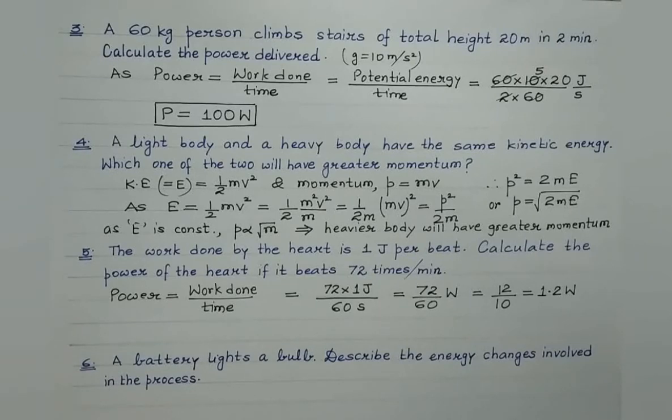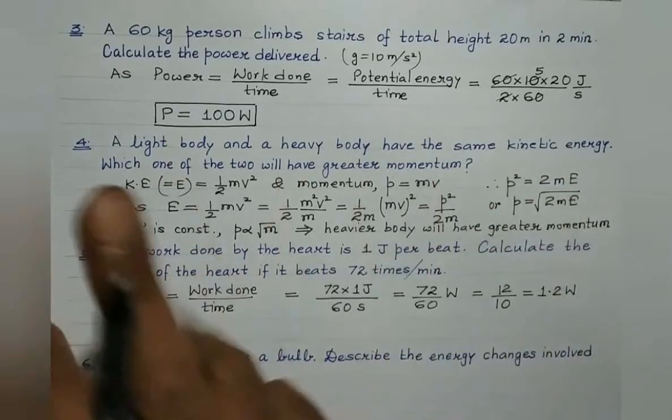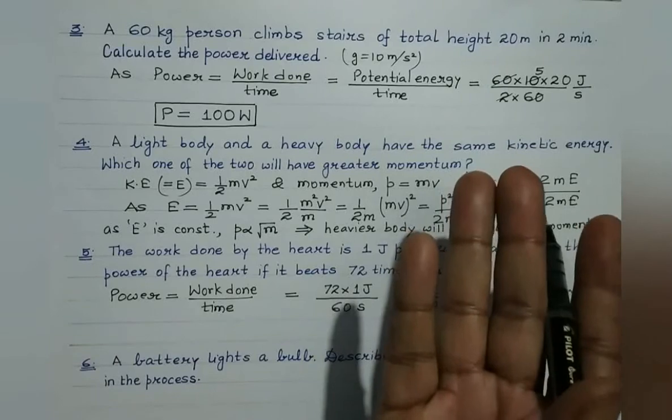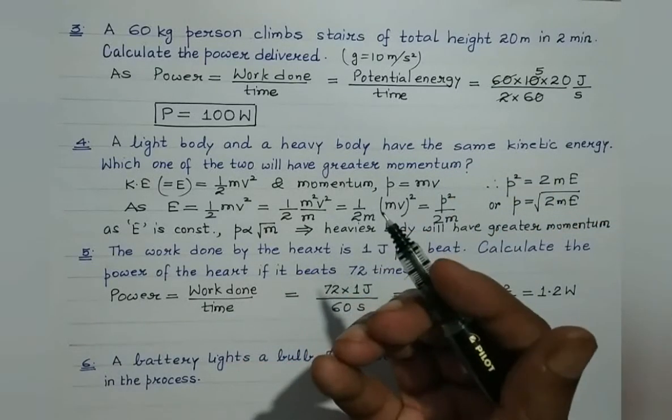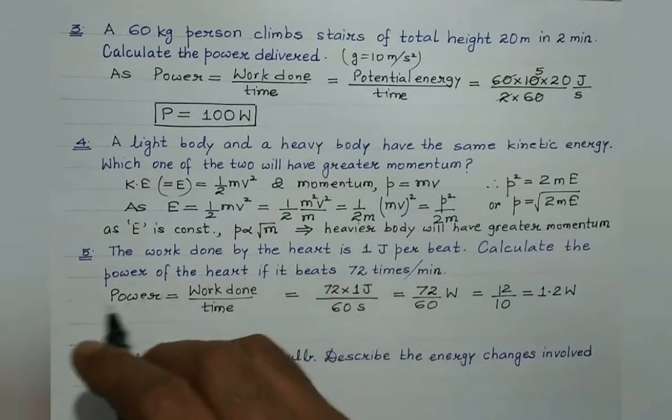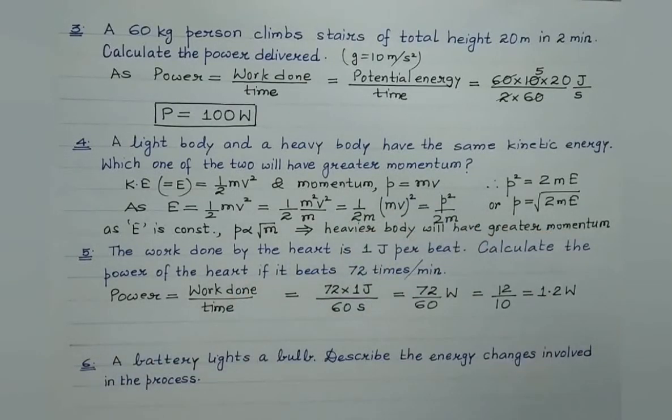We are aware, students, that total energy of a system always remains conserved, although energy can be transformed from one form into some other form. But total energy is always conserved. That is, energy can neither be created nor destroyed, but it can be transformed from one form into another form. So here also the transformation of energy takes place. Basically, a battery, which is a source of voltage, converts chemical energy into electrical energy. And then the electrical energy is converted into light energy as the bulb is lighted up.